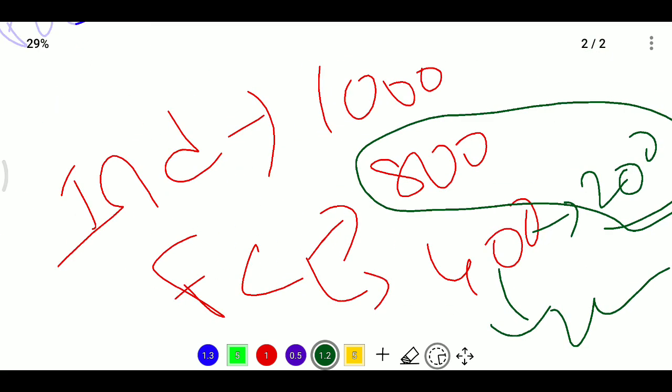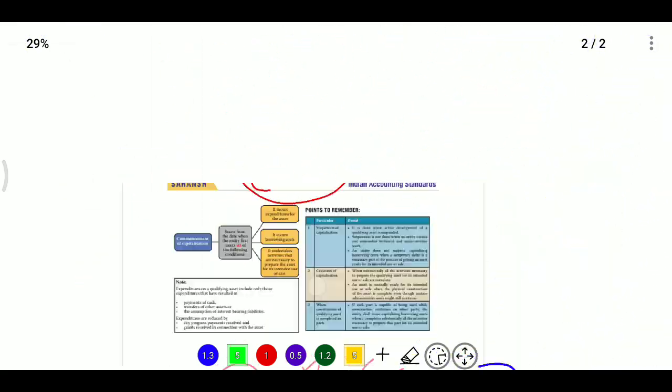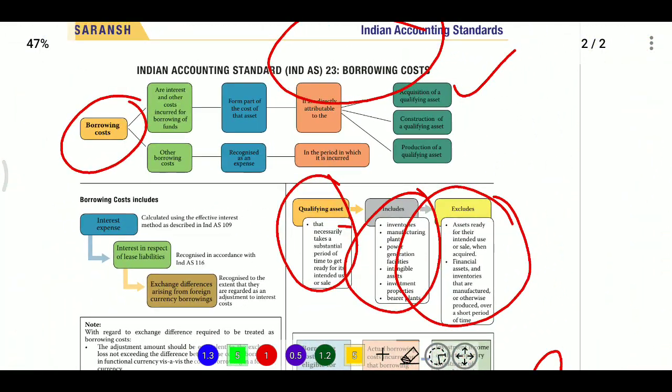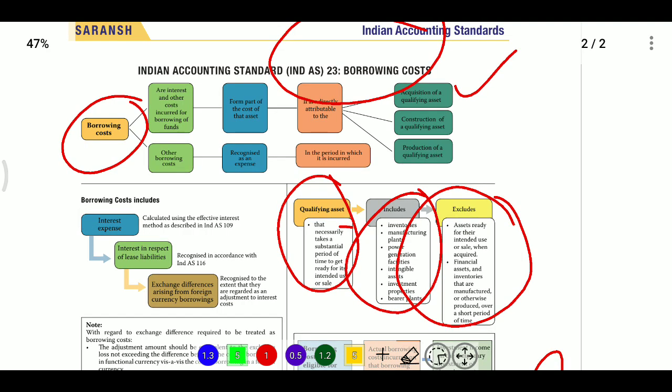So what we have discussed in Ind AS 23: we started with the definitions. In the definitions we explained the meaning of borrowing cost, that is, the cost incurred for borrowing funds. It may be interest cost, or exchange difference on foreign currency borrowings up to the same extent. What is the treatment for borrowing cost? Borrowing cost incurred on acquisition of a qualifying asset is capitalized as part of the cost of the asset.